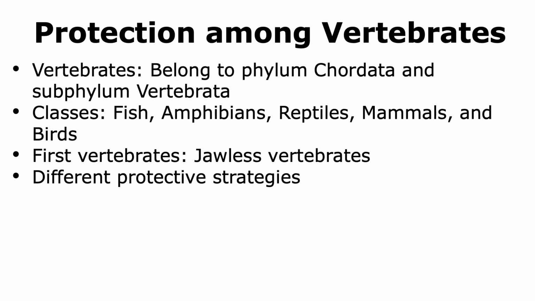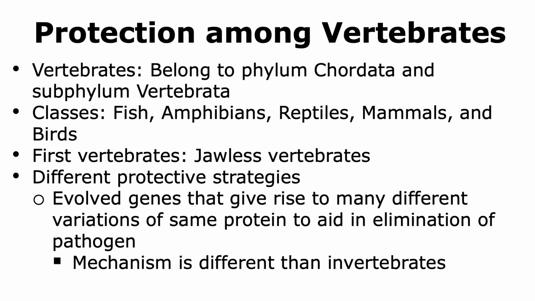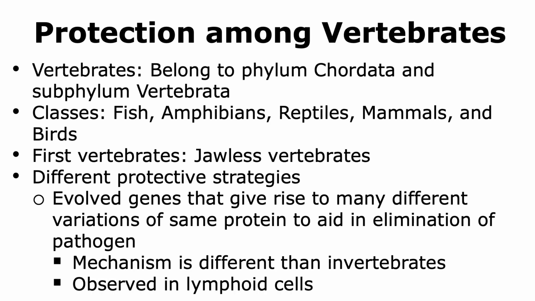Jawless vertebrates have also evolved genes that can give rise to many different variations of the same protein to aid in the elimination of pathogens. Now, this strategy is also observed in invertebrates. However, the mechanism that jawless vertebrates employ is different than what is observed in invertebrates. These proteins are normally made in the lymphoid cells that are a type of immune cell present in the jawless vertebrates.